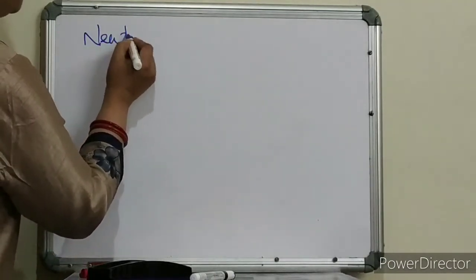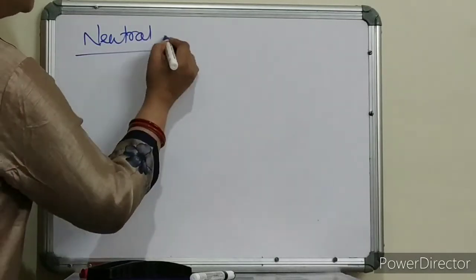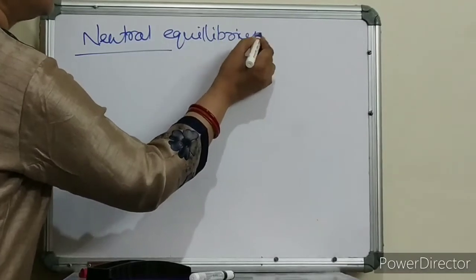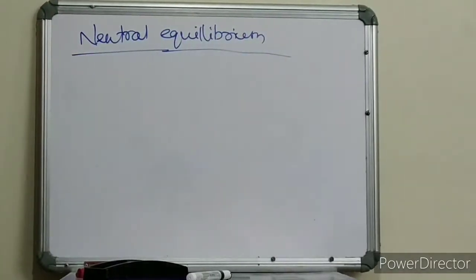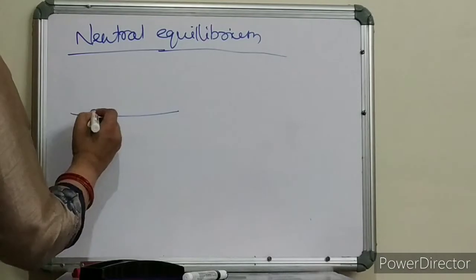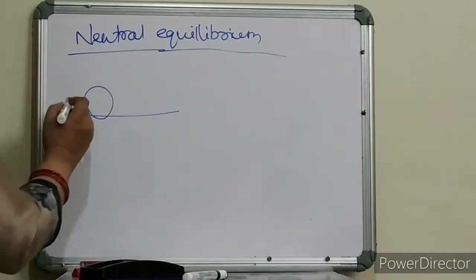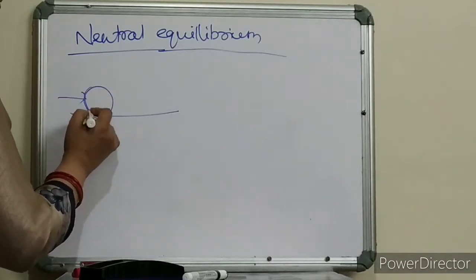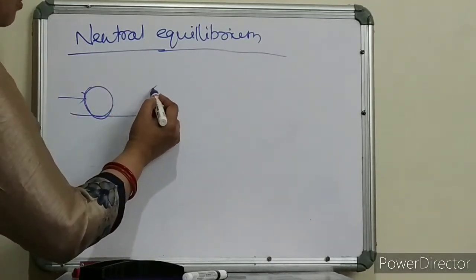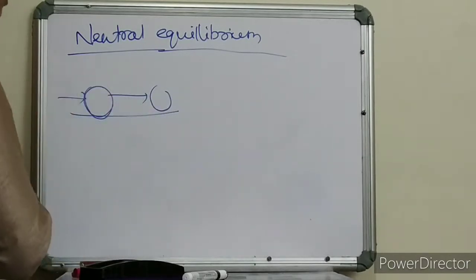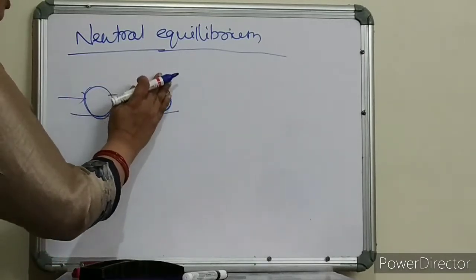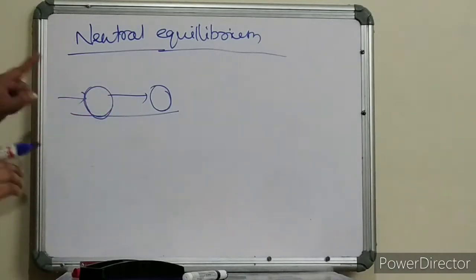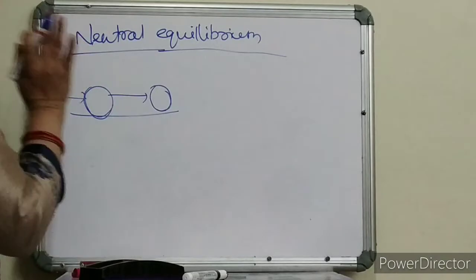What is neutral equilibrium? Now this is the ball. I give a slight push. I am applying a little force. When I give a slight push to this ball, the ball will move to this place, to this place, then it will stay like this. It will not move again. This is the case of neutral equilibrium.